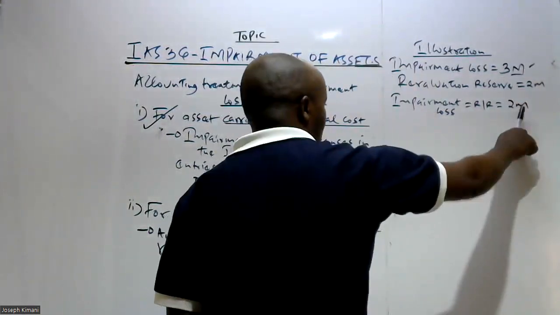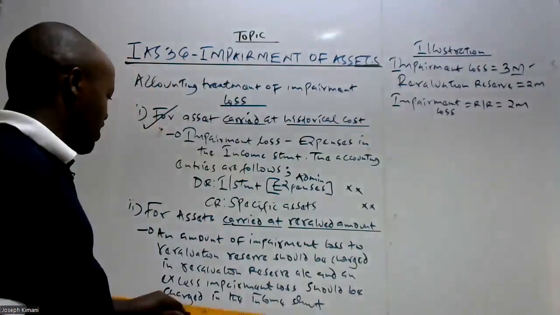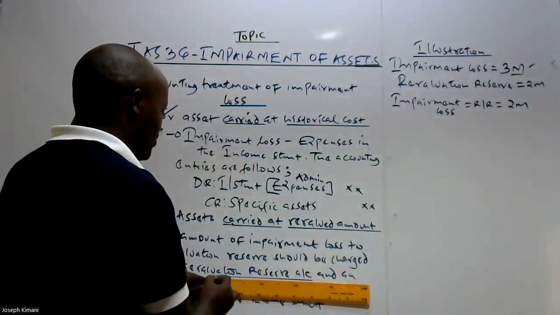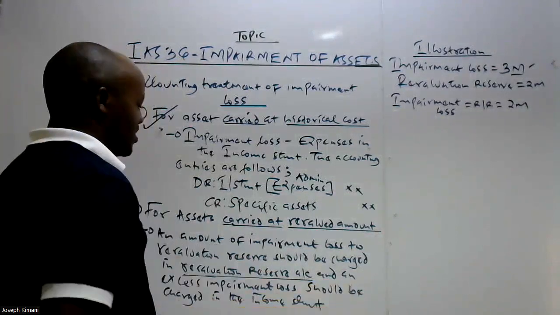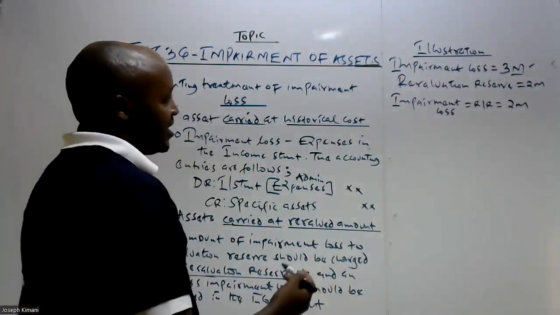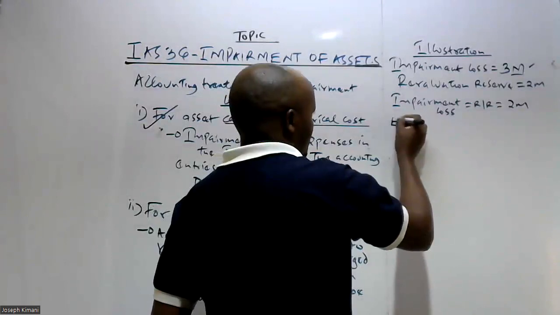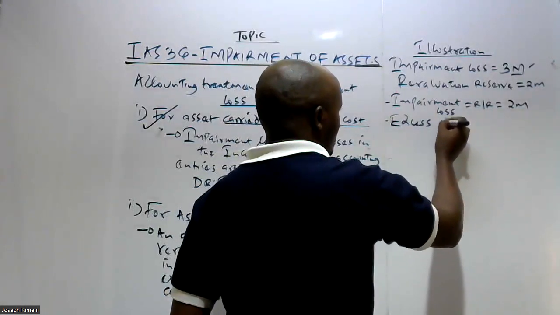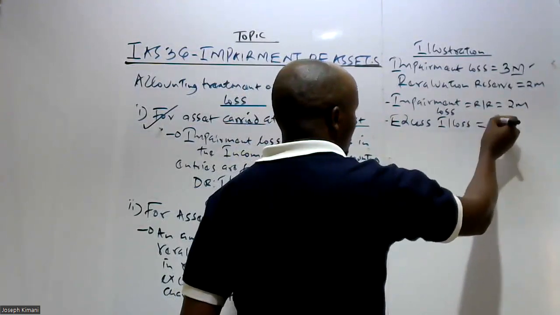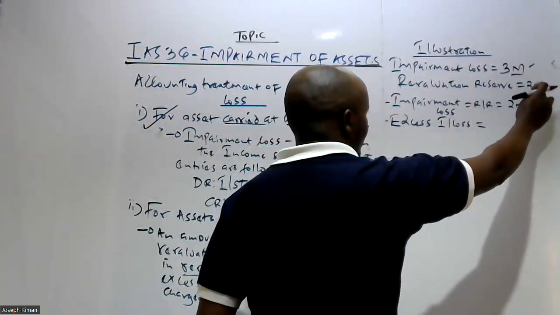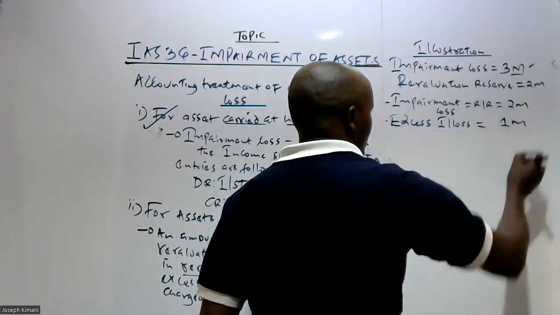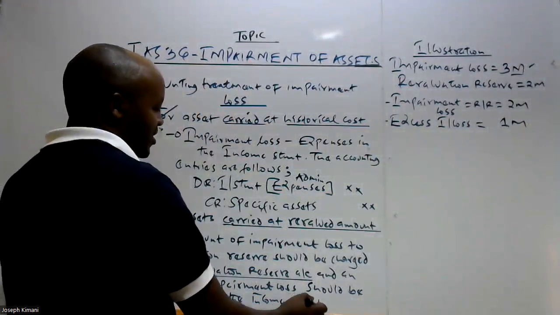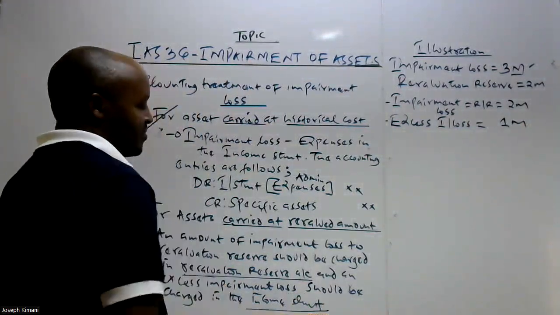So this one we are saying it should be charged in the revaluation reserve account. And then the excess impairment loss. What is the excess impairment loss here? The excess impairment loss is the amount of impairment loss which is more than the revaluation reserve, which is 1 million. And that is the amount we are saying should be charged in the income statement.